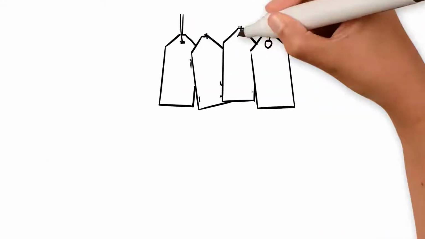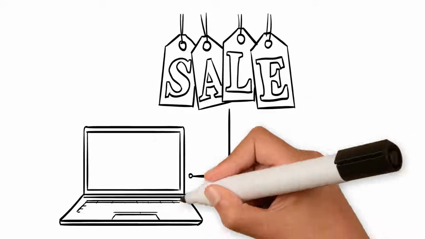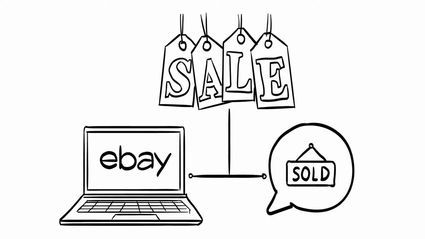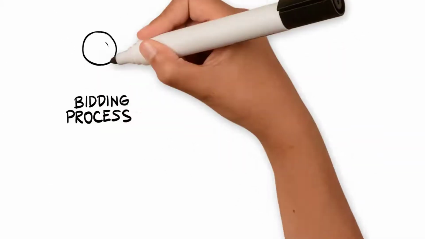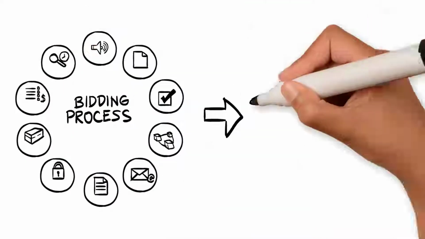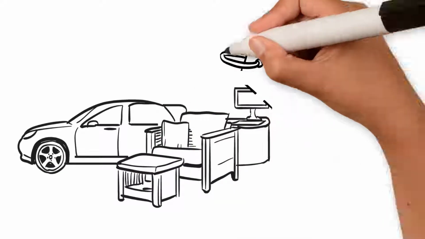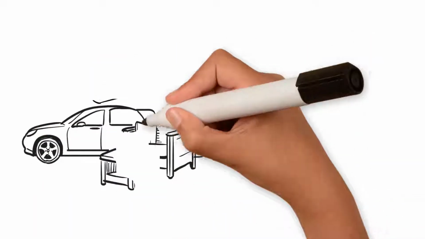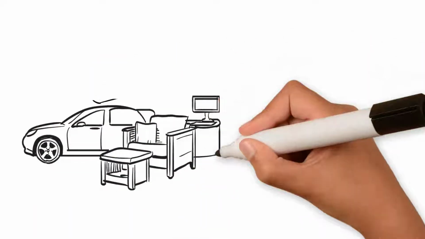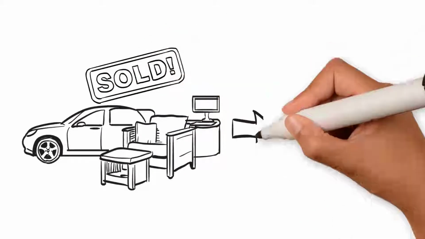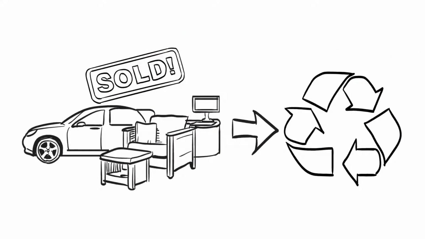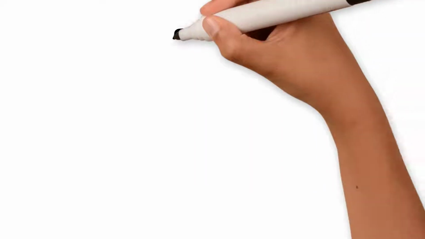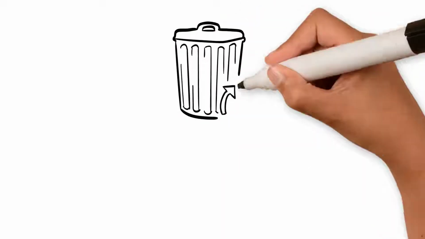Sales can occur on an internet auction site like eBay, at a live auction, or in a retail format. Generally, all sales are conducted in a bidding process where the highest bid wins the property. We can set the price of property if its original acquisition cost was under $5,000. If property can't be redistributed or sold, we try to recycle. Recycling is a form of destruction and must be authorized before it is destroyed, particularly when it comes to electronics, which we'll cover shortly. Finally comes the trash process.